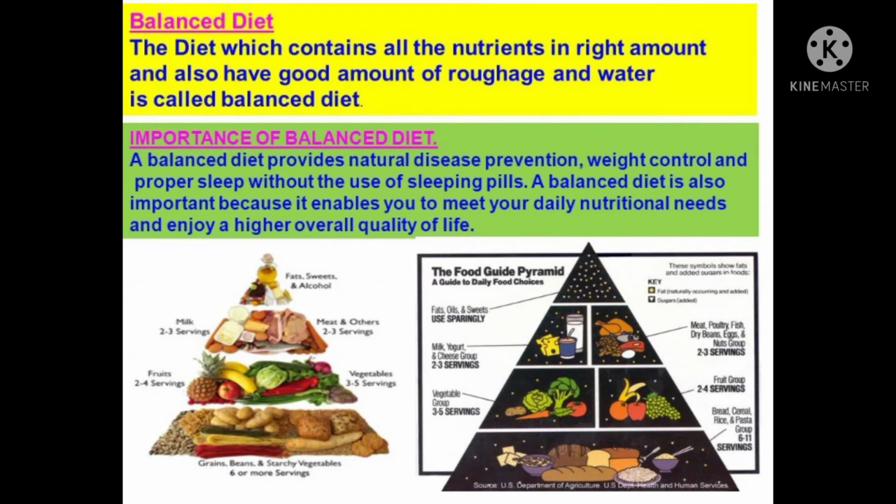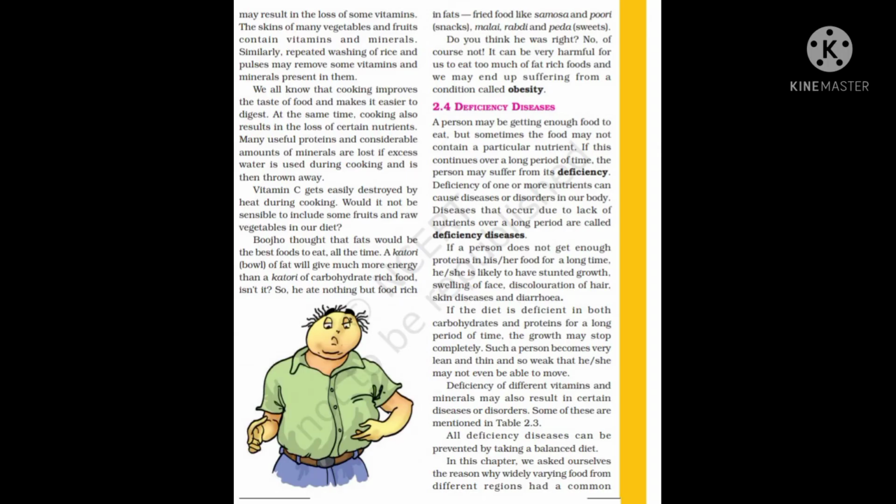For doing work, we need energy. This energy is supplied by the carbohydrates and fat. Fat is also one of the energy giving components present in the food. Then what about the body building component? It is protein. Protein is known as a body building component. In order to make our body taller and stronger, we have to ensure the consumption of a sufficient amount of protein. Protein makes our body strong and helps our body cells to grow. Especially during the growing period, we have to eat a proper amount of protein.